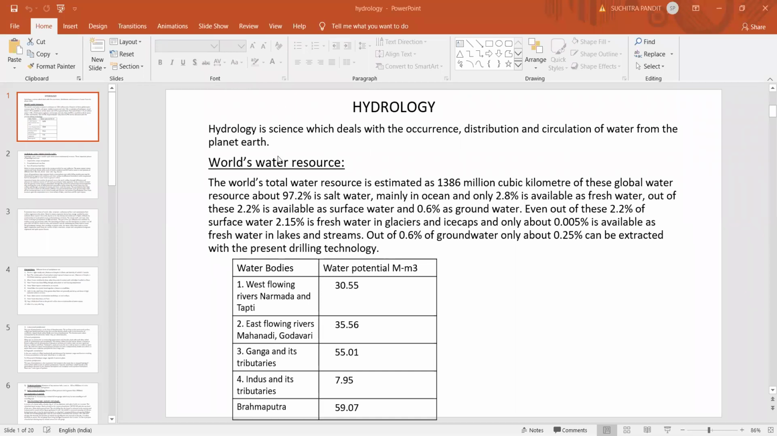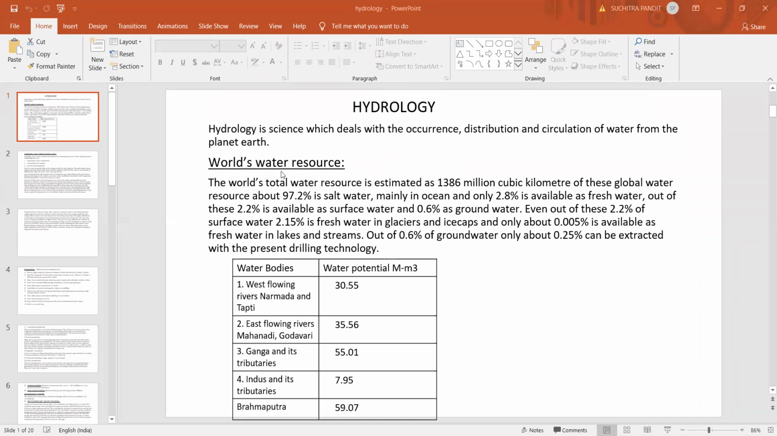So hydrology is a science which deals with occurrence, distribution and circulation of water on the planet Earth, or else you can define it also as: hydrology is an earth science which deals with the occurrence, storage, distribution and disposal of water on the planet Earth.